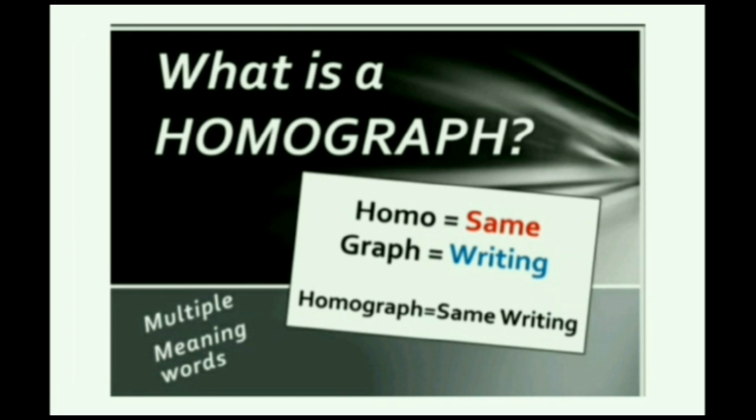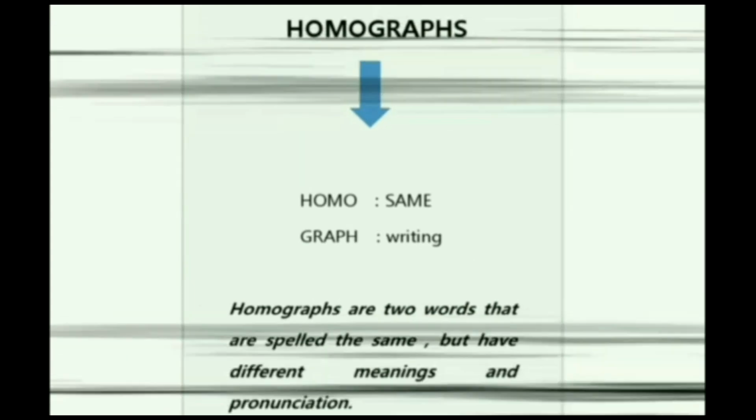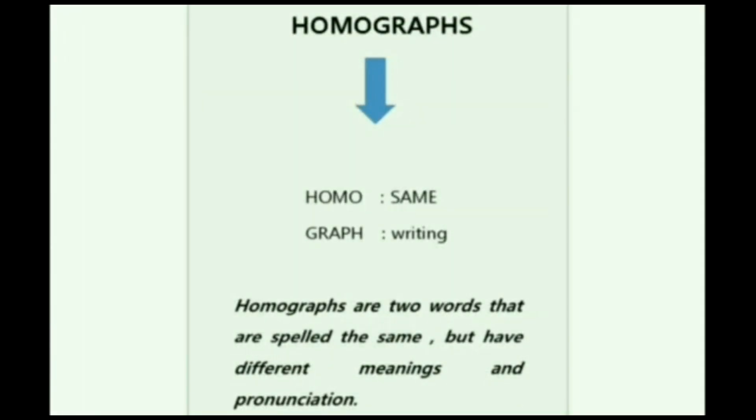This is a new word to you children. It is also called a confusing word. So, by this class, I would like to clear all your doubts regarding homograph. What is a homograph? Homo is equal to same, graph is equal to writing, and homograph is equal to same writing. It is a compound word which contains two different words in a single word, that is homo. And homo is, as I earlier told you, same, graph is writing.